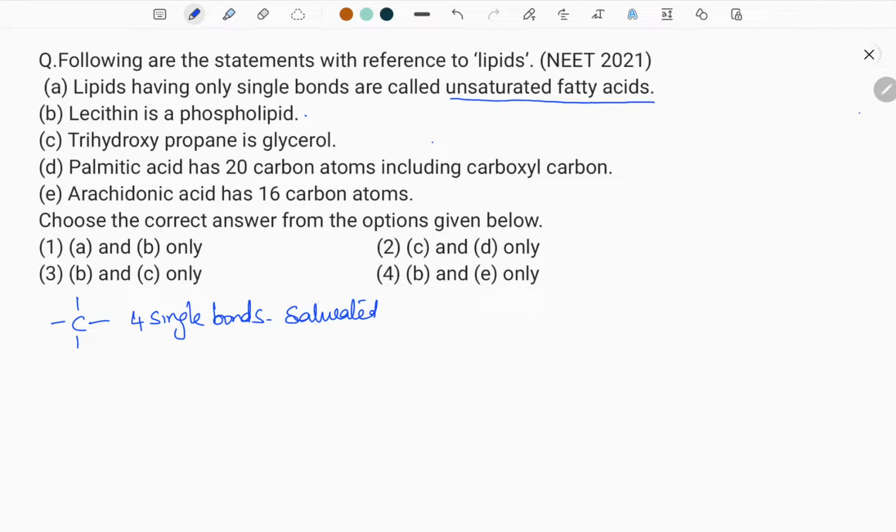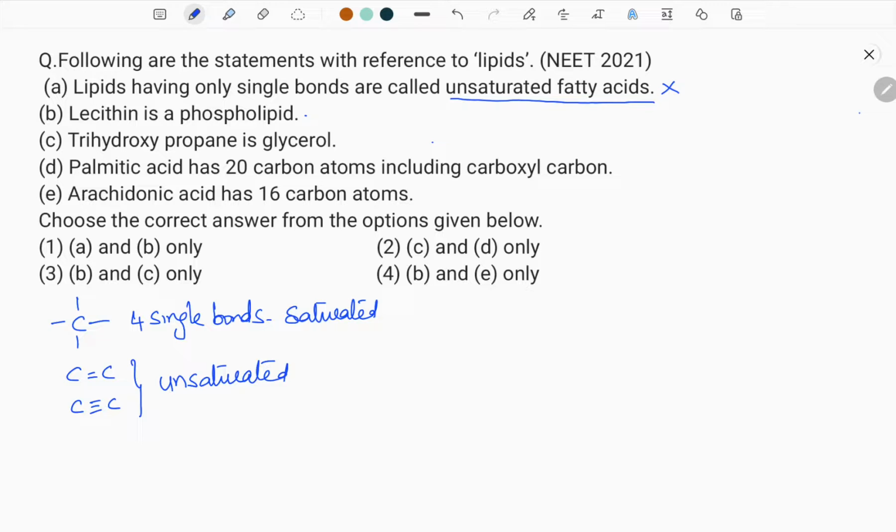Do remember, other than this, if carbon is having a double bond or a triple bond, then these two are said to be unsaturated. It's applicable to not only lipids but carbohydrates, fats, fatty acids, or any organic compound. If it is having a double bond or triple bond, it is said to be unsaturated. If it is having all 4 single bonds, it is saturated. The first statement is wrong because single bonds are not unsaturated.